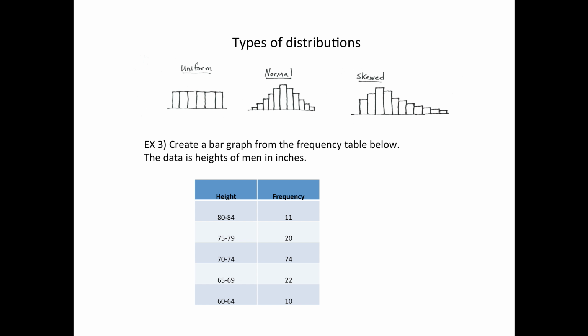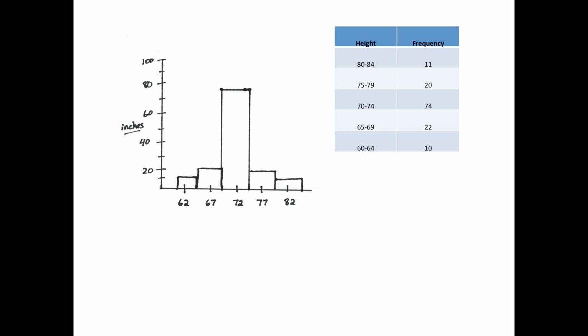And we're going to make a bar graph. As you can see, I actually did it over here. So what I did is, since this is a range of 60 to 64, I didn't want to put that on the graph, 60 over to 64, and then the next one starts at 65, but the bars are supposed to touch, so this number right here is going to be the 64.5, which is the class boundary, and I didn't want to put 64.5 right here and have it look all messy like that. I wanted it nice and neat and beautiful like mine.